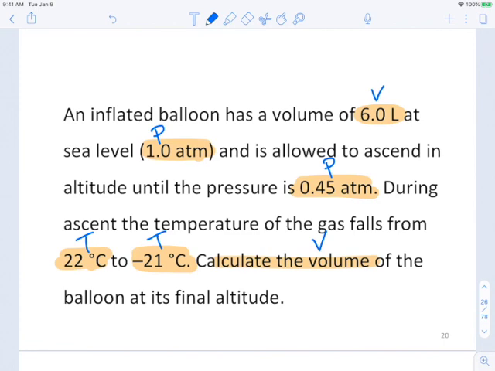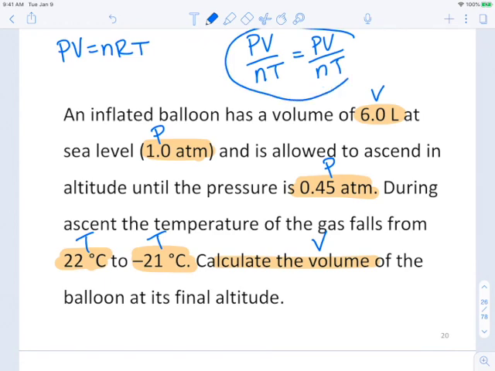All right, so now let's talk about the two formulas we were looking at. We were looking at PV equals nRT, and we looked at P1V1 over n1T1 equals P2V2 over n2T2. And we've got to decide which one of these equations is the right one. Now remember this equation here on the right, that one is for when we have a before and after condition. But you can also tell when you've got two numbers for the same variable, and we have that here.